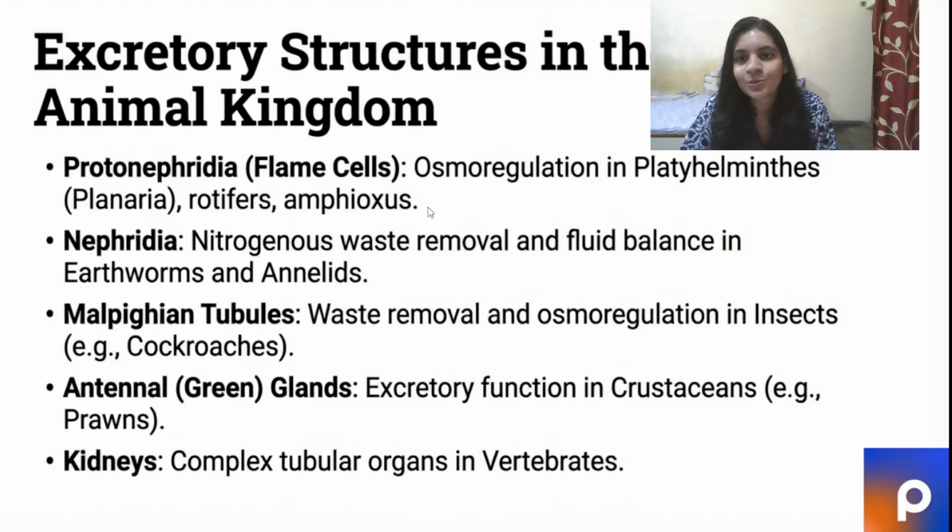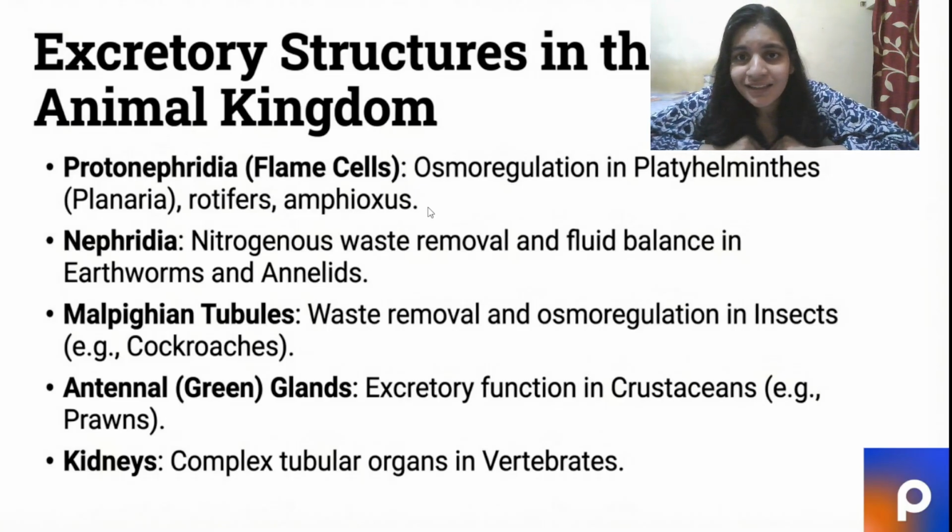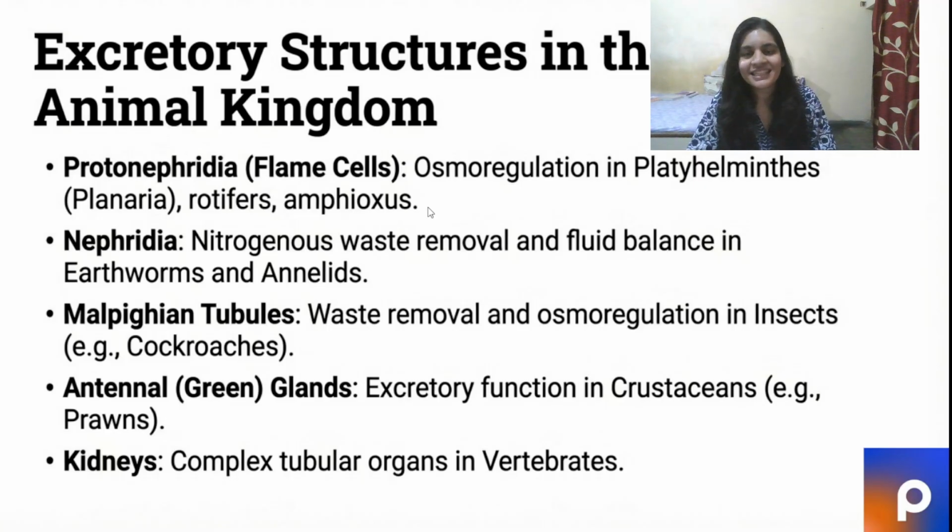Malpighian tubules help in waste removal and osmoregulation in insects. Then come the antennae. Oh, I thought antennae were there to hear. Actually, in the antennae there are antennal glands, which are also known as green glands. They aid in excretory function in crustaceans. Who are crustaceans? The prawns and the crabs.